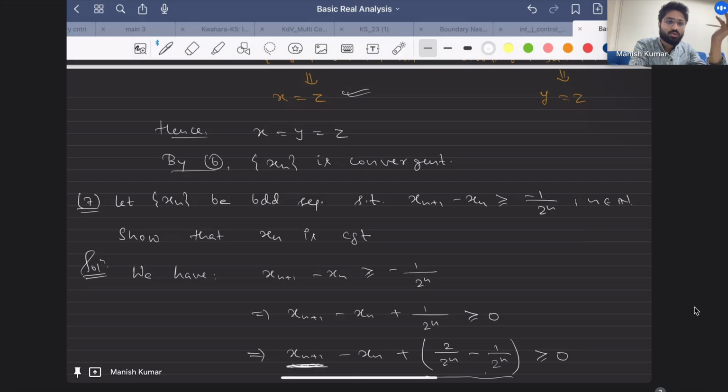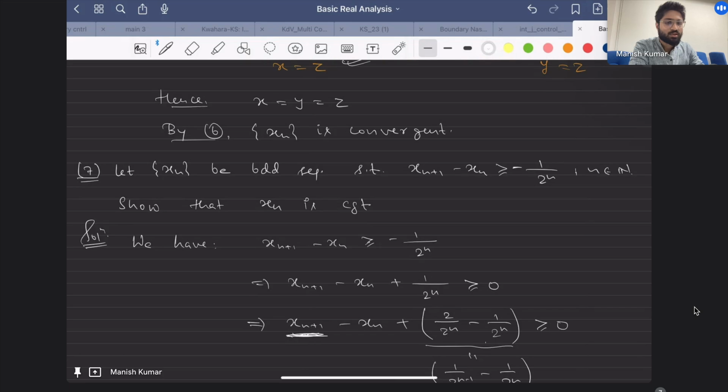Suppose it was given plus, then it was clear that this is greater than or equal to 0, and hence you can directly say that xn will converge. But here there was a minus sign, so you cannot conclude that xn is convergent. But using this you can construct a sequence yn which is monotone and bounded, and using the convergence of yn you can conclude that the sequence xn is convergent.